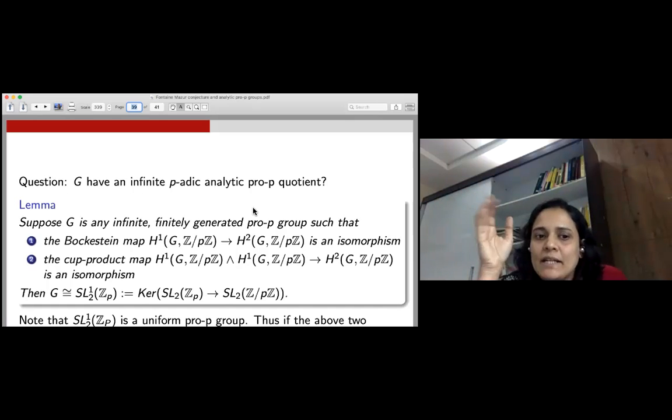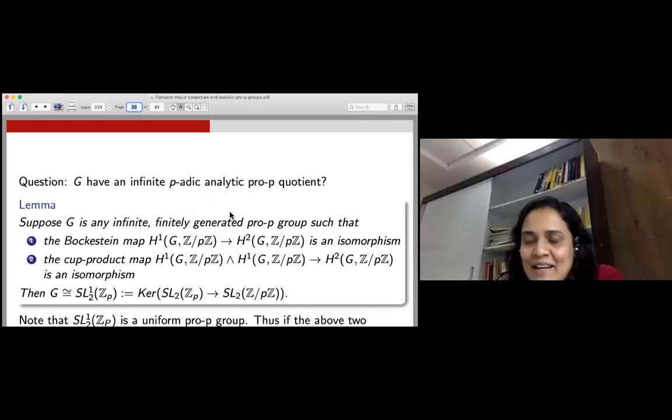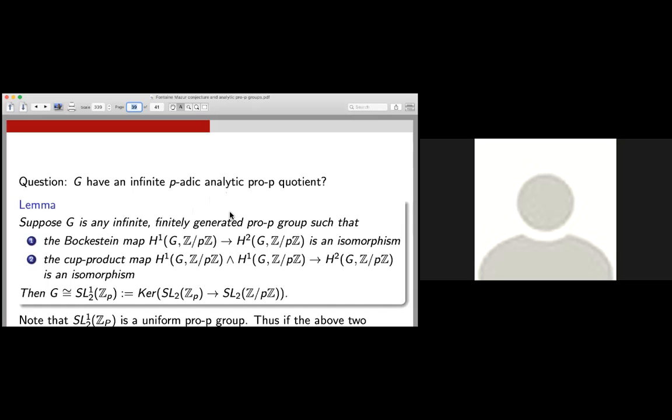What I can tell you is that in their techniques, they have not used any automorphic techniques. Yeah, I wasn't sure if there might be some analog because I am not familiar with their work, so I thought I should just ask. Not that I know of. Okay, thank you.